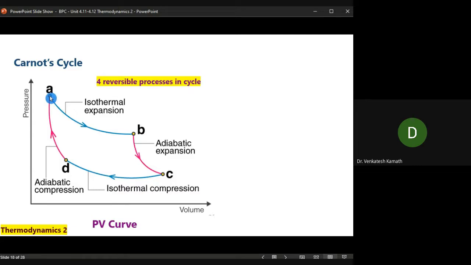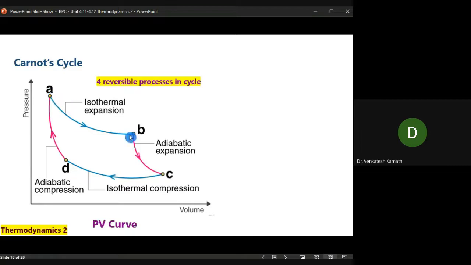Reversible means without giving an extra amount of energy, I can go back from B to A. A to B I can go, and without giving extra energy, I can go back to A. This is a hypothetical process. In reality, it doesn't happen. That's what I meant by ideal situation. Now, these 4 steps are happening this way.